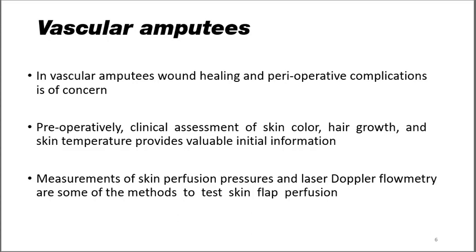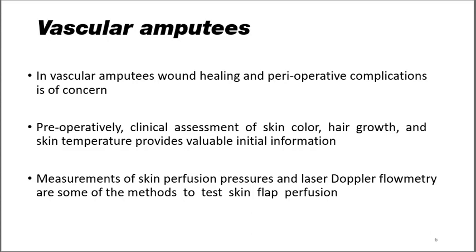There are two groups of patients who undergo amputation. The first group belongs to the category of having dysvascular limbs. The second category involves amputations post trauma to the limb. Now, in vascular amputees, wound healing and perioperative complications are of concern. The clinical assessment is done preoperatively and the skin condition is assessed. The presence of hair growth, skin color, and skin temperature provides valuable initial information.